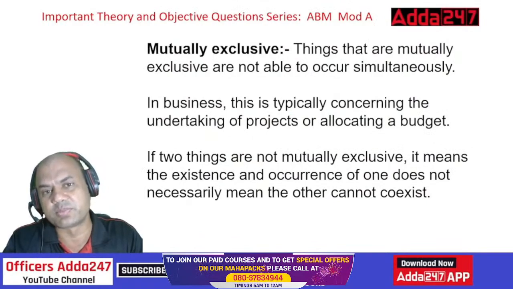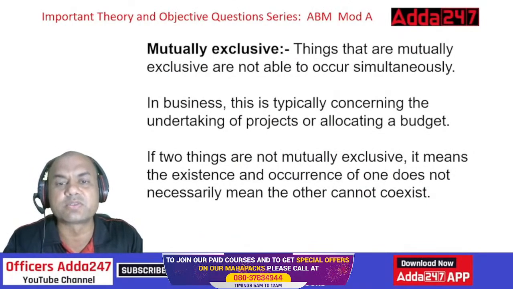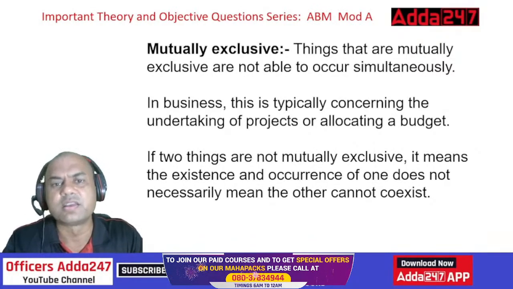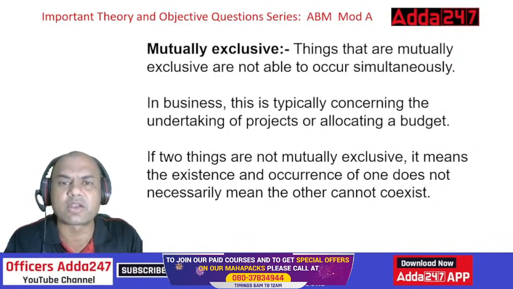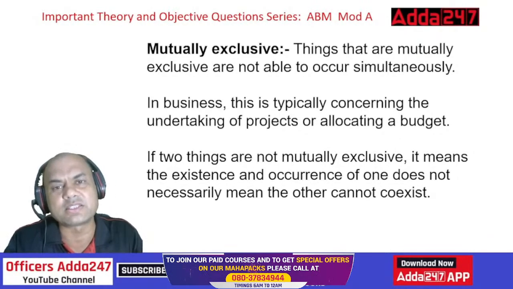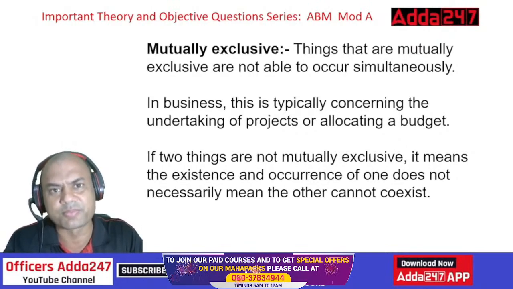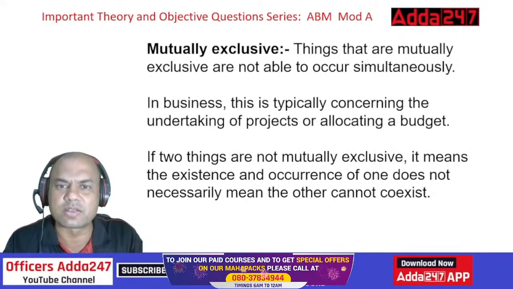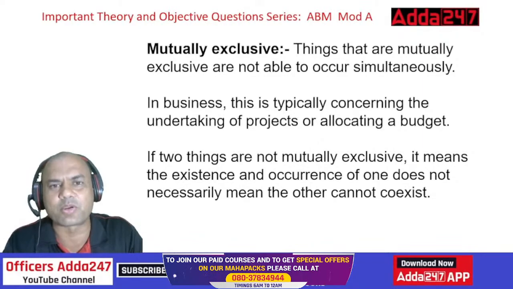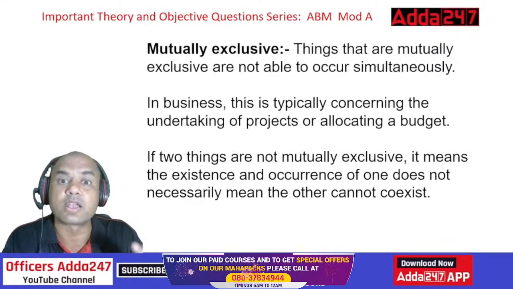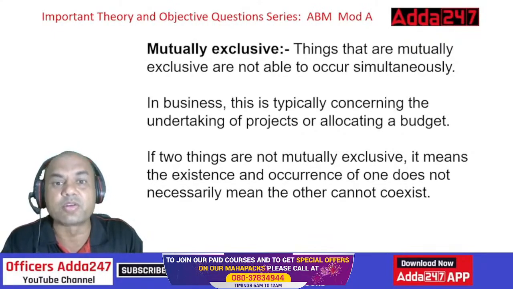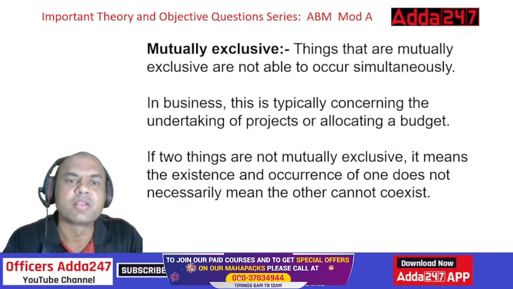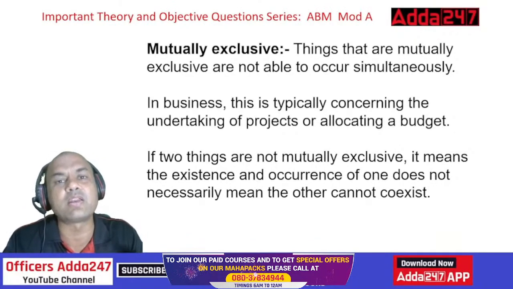Mutually exclusive events means what? Things that are mutually exclusive are not able to occur simultaneously. Just now we saw something, isn't it? Exclusive means which doesn't occur at one time. Either it can be sunrise or it can be sunset, both cannot be together. Of course, somebody might argue that in the west it is sunset, in the east it is sunrise. Agreed. I am talking from a normal human being perspective, not the intellectual perspective. So it can be either dark or light. Let's make it a simple example. So these two can't be together. It can be a head or it can be a tail.